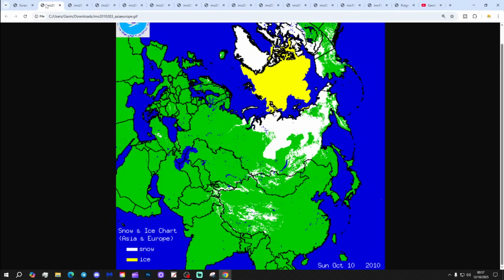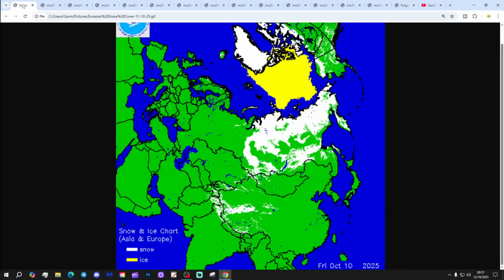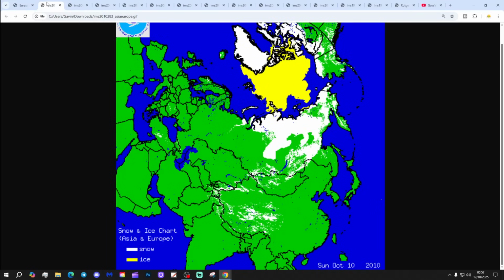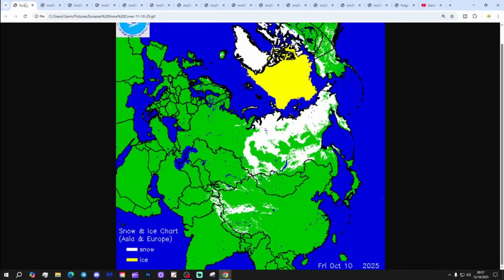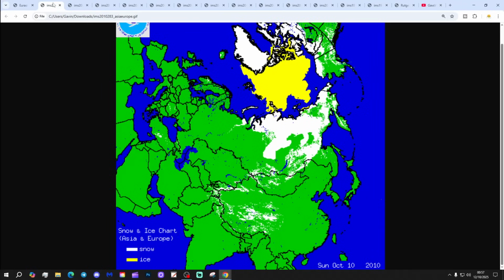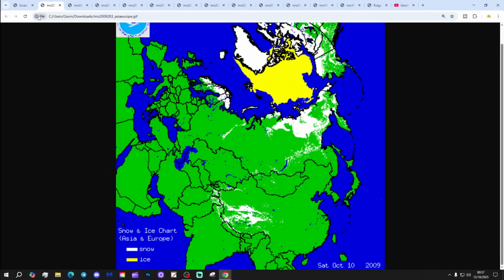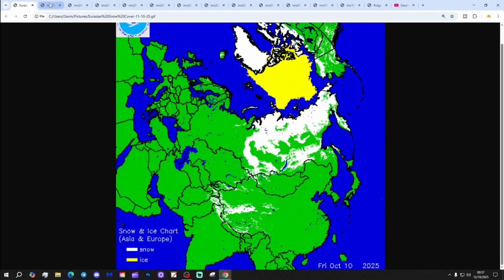Just before the December to remember, that could be relatively close in terms of total snow coverage, but I think the areas that are covered are different, and this year probably has a little bit more snow overall. That's 2009, which was a very interesting year.